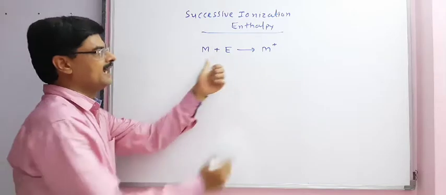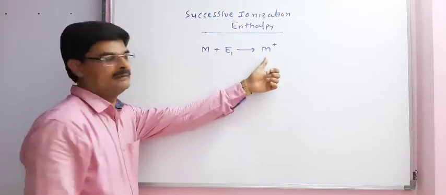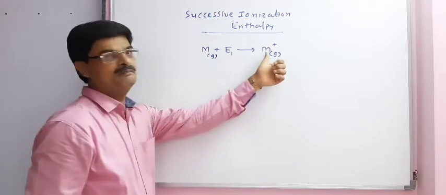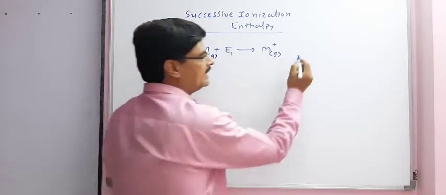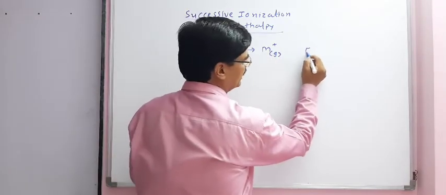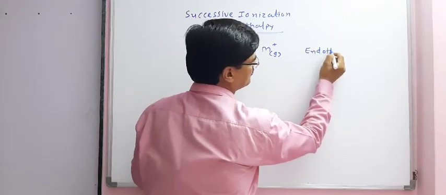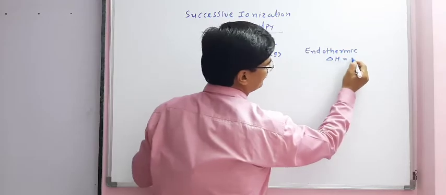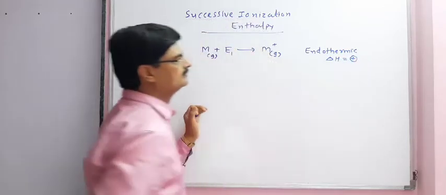After given energy E1, M converts to M plus. Here M is in gas phase, here also M plus is in gas. Energy is given, that is why it is endothermic reaction, that is delta H is equal to positive.